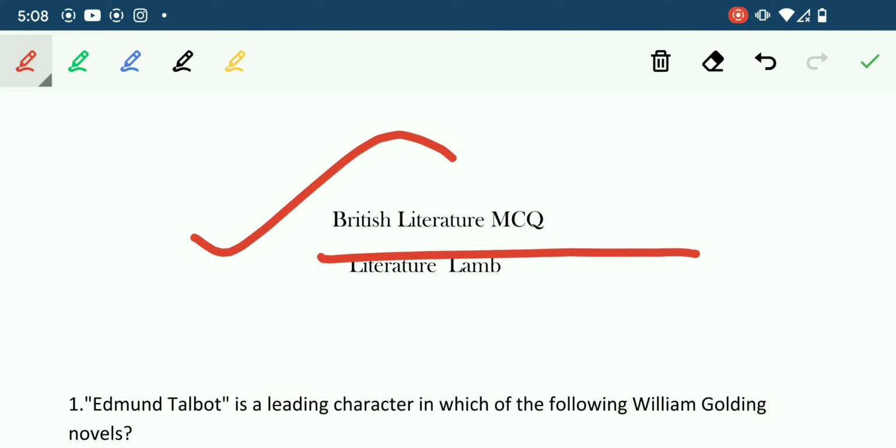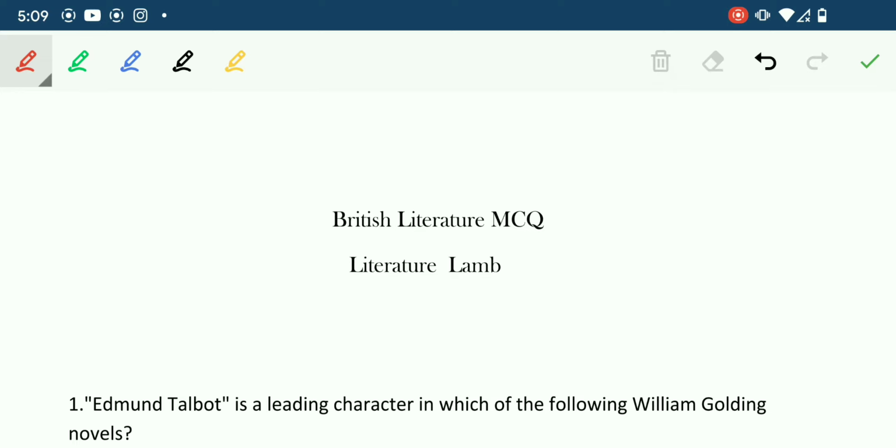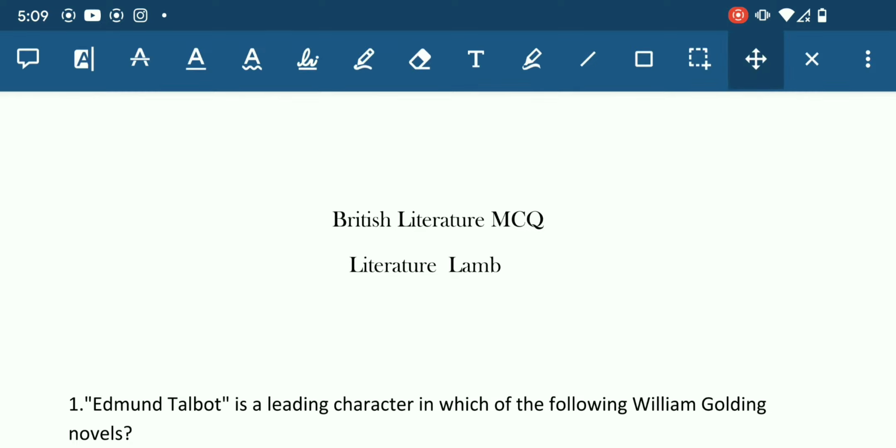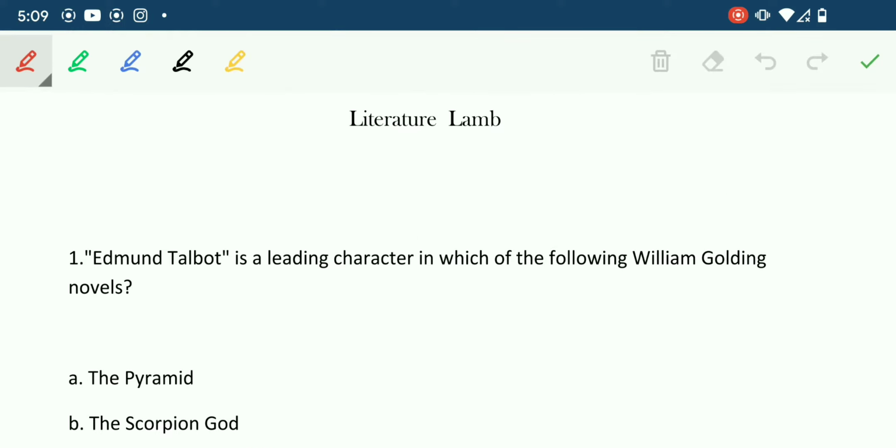British literature MCQs. These are most important, and really these are most important. So without any delay, let's see the first question. The first question is,